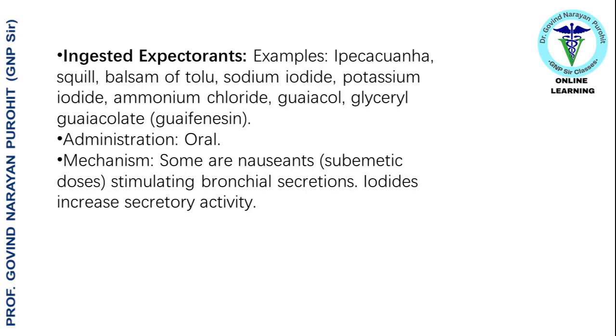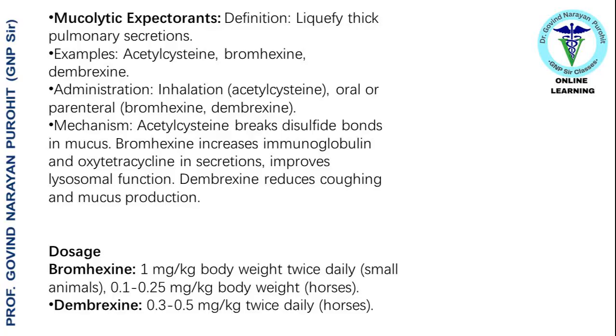Iodides increase secretory activity. The mucolytic expectorants. Definition: liquefy thick pulmonary secretions. Examples: acetylcysteine, bromhexin, demrexin. Administration: inhalation, acetylcysteine, oral or parenteral, bromhexin, demrexin. Mechanism: acetylcysteine breaks disulfide bonds in mucus. Bromhexin increases immunoglobulin and oxytetracycline in secretions, improves lysosomal function. Demrexin reduces coughing and mucus production.